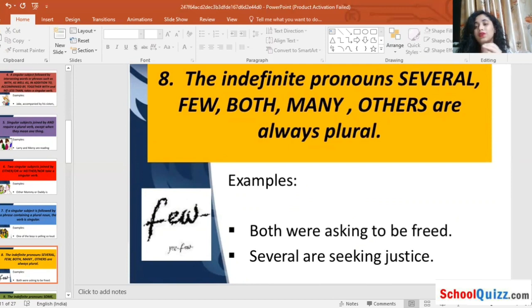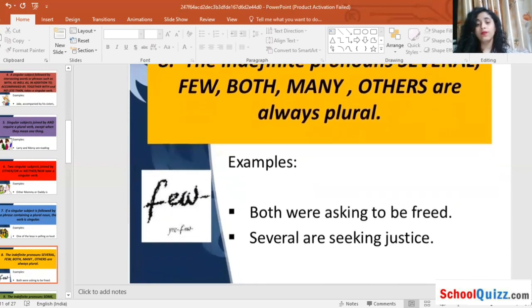Few is used for more than two, but lesser than the maximum. Both means obviously there are two persons involved, so it is plural. Many, the word itself suggests it is plural. Others, there are many people, so it always indicates what? Plural. Okay, so this is very easy for you to understand, so I'm not going into detail.